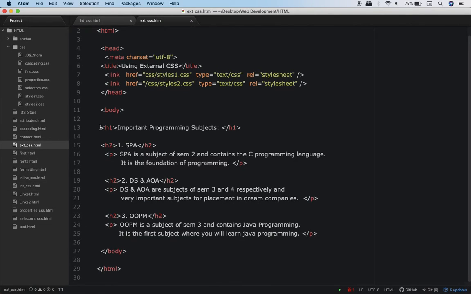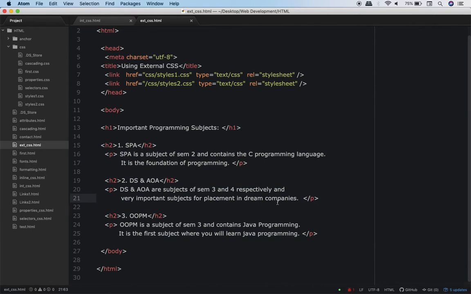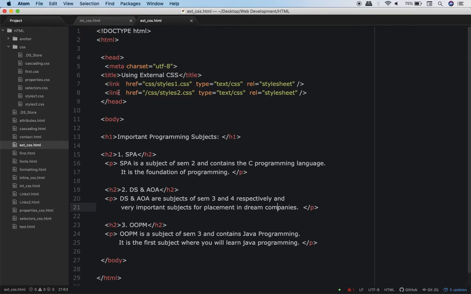So first, very quickly go through this body. See, this body is exactly same, nothing new over here. Okay, now see what I have done in this head element. Now in this head element, you will see that I have kept two particular elements over here, and they are called link elements. Okay, by the way, this link is an empty element.